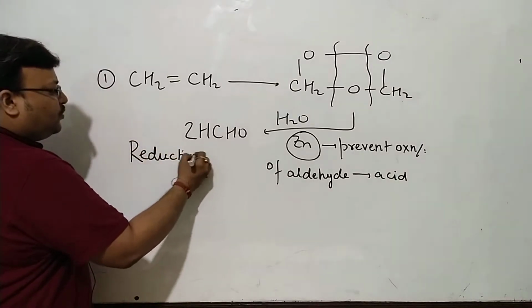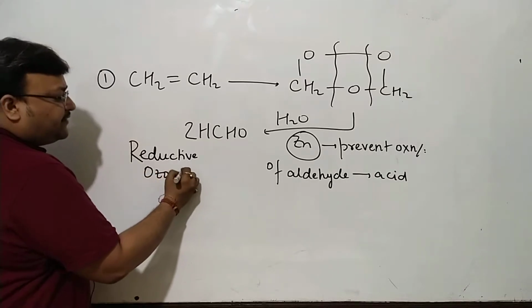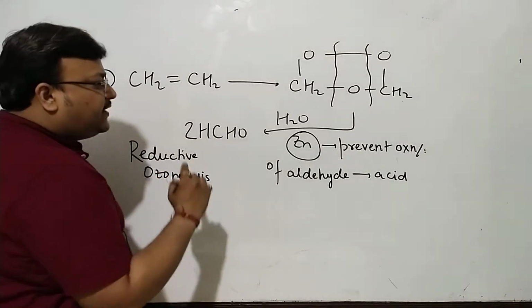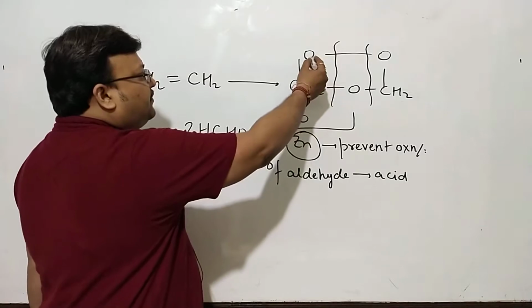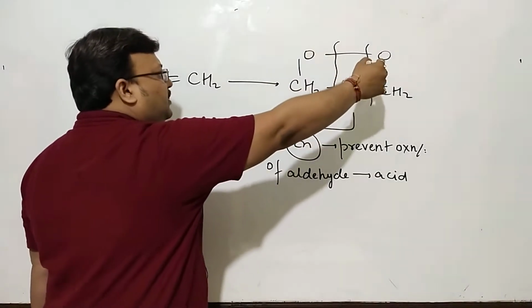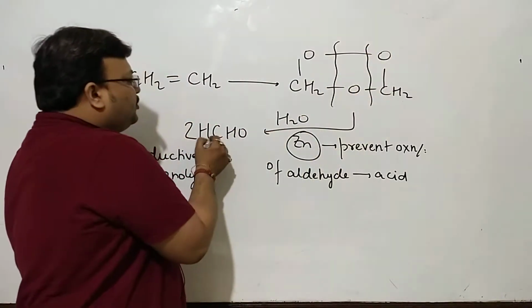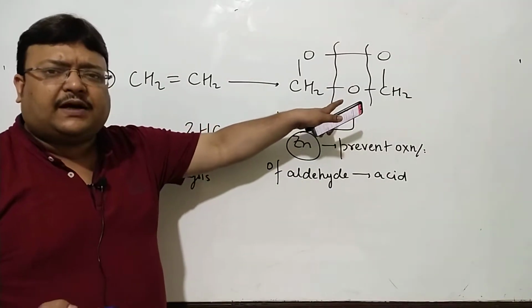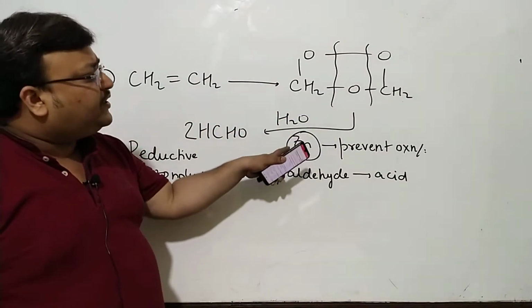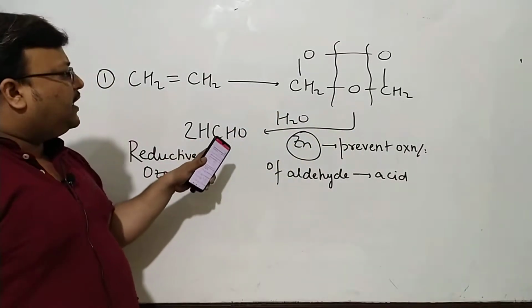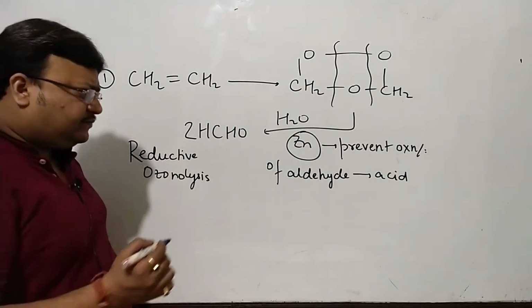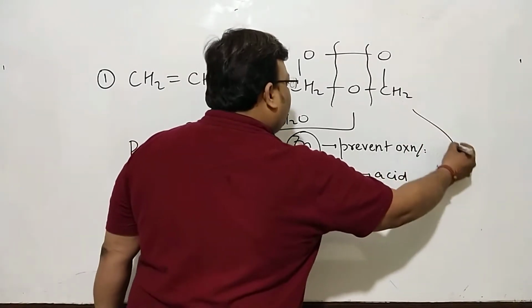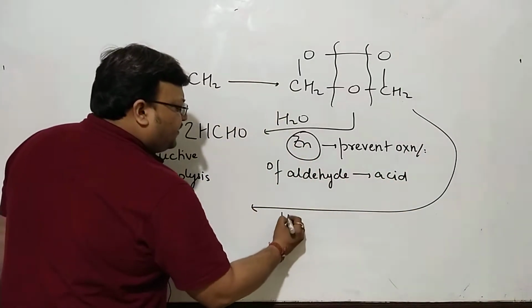If you don't take zinc, one oxygen is going to be one carbonyl, another oxygen is going to be another carbonyl, giving 2 moles of carbonyl. What about the third oxygen? This oxygen becomes a peroxide. Zinc would neutralize that peroxide and prevent the oxidation of the aldehyde.